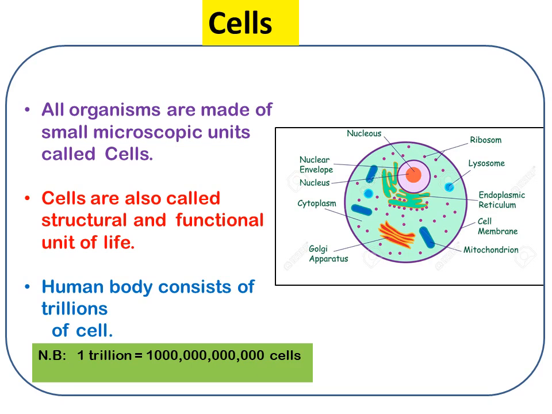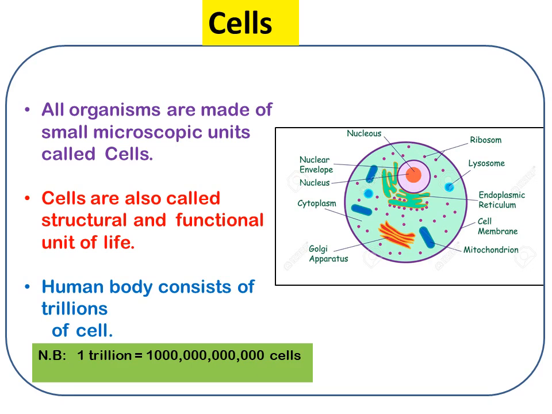Can you answer how many cells are present in our body? The answer is that the human body consists of trillions of cells. Here you can see the picture of a cell, and there are some organelles present in it. The outer structure is known as the cell membrane, and the inner fluid structure is known as the cytoplasm.